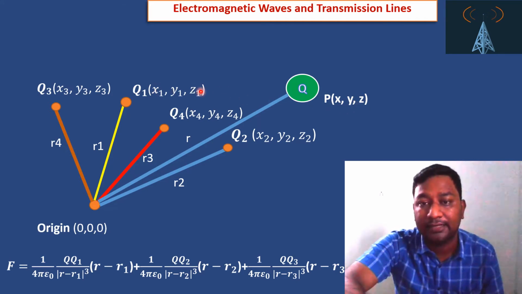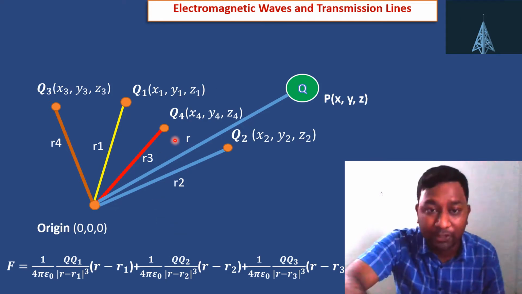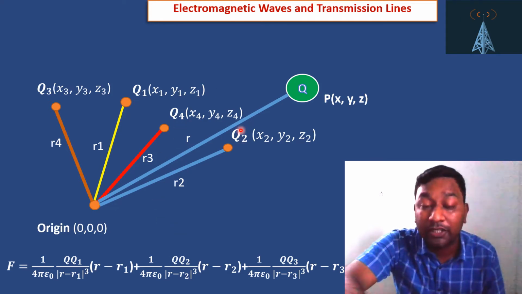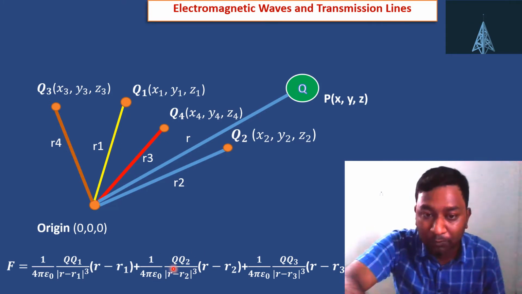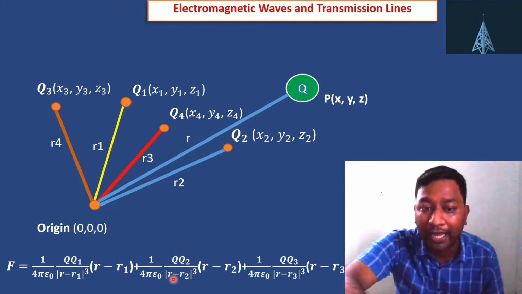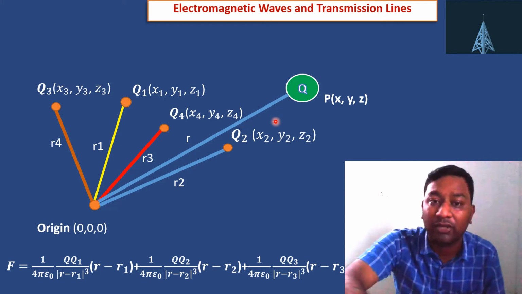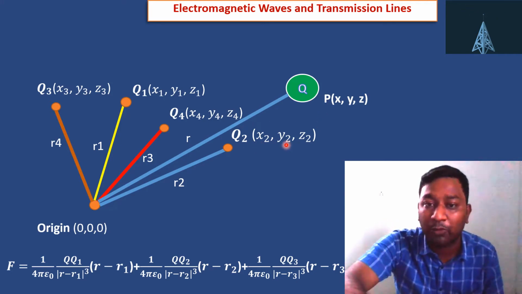Similarly, for the Q2 point charge, what is the force on Q? This will be 1 by 4 pi epsilon naught Q2 divided by R minus R2 whole cube, and this is the R minus R2 vector. So R minus R2 we calculate as x minus x2 ax plus y minus y2 ay plus z minus z2 az.